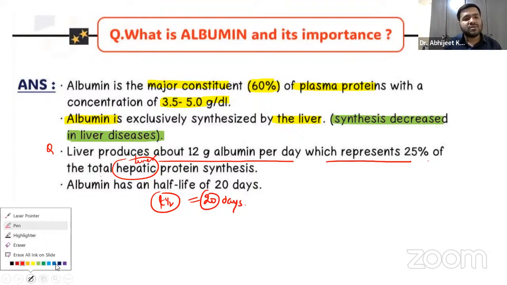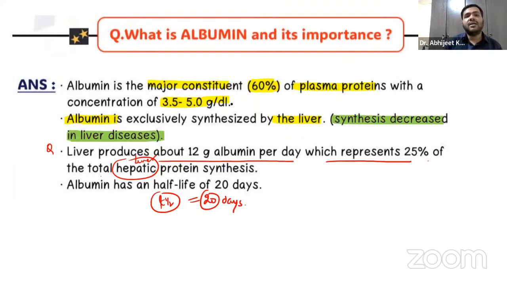These are all the one-mark questions that you have to remember here, guys. What is the plasma protein with this concentration? It is synthesized by the liver, and synthesis decreases in liver diseases. What is the turnover per day? It is 12 gram albumin per day. And what is the half-life? That is 20 days. That is something you have to take from here, right?